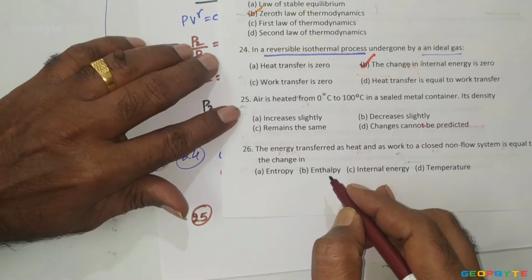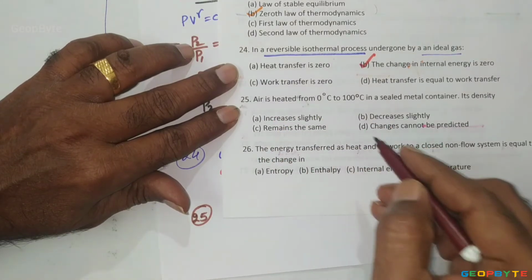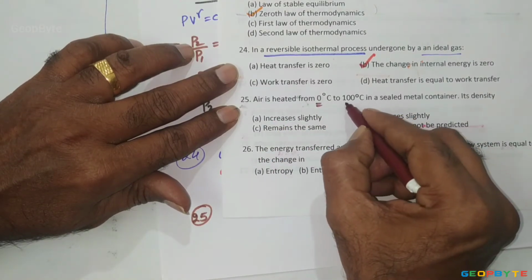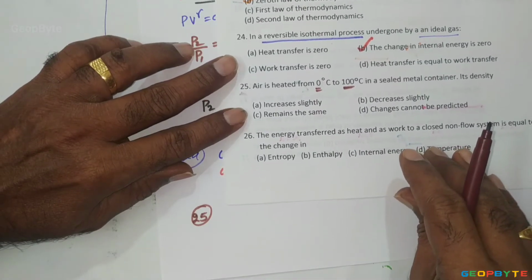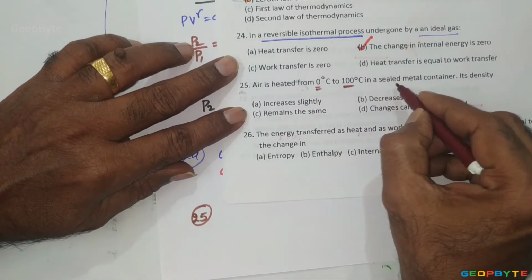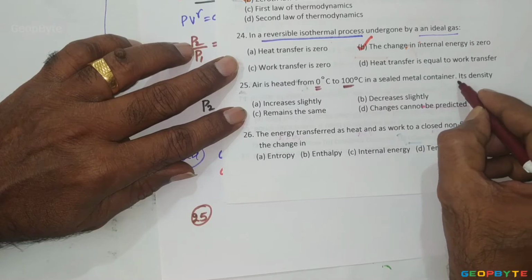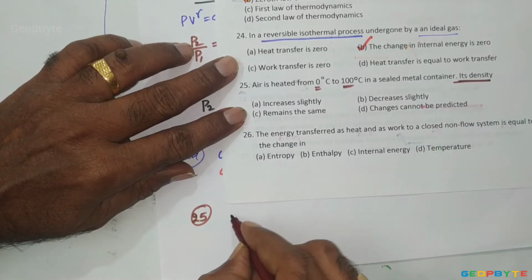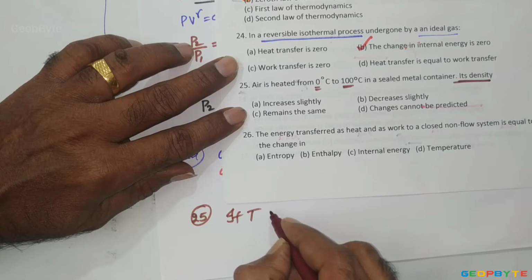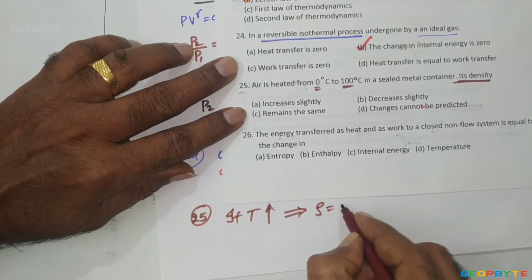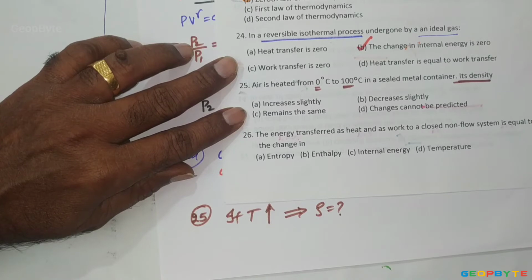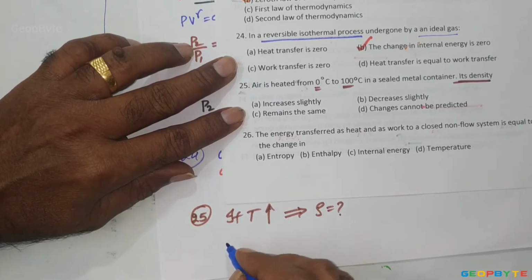25th problem. Air is heated from 0 degree centigrade to 100 degree centigrade in a sealed metal container. Its density is, that means indirectly, if temperature is increasing, what about the density? Is it increasing or decreasing or remaining constant?